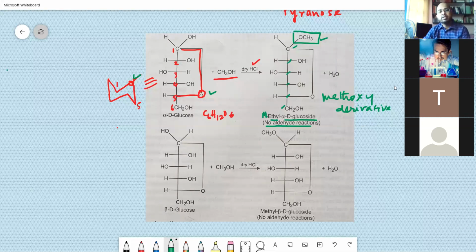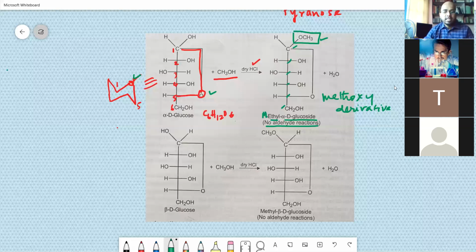The important point that you have to write is there is no aldehydic reaction. What should happen if there is an aldehyde? If there was an aldehyde, it should suggest oxime formation, osazone formation, Molisch test, Tollens' reagent test, and Benedict's reagent test. All these tests we are going to do most probably in the practical examination. So let us hope that we go to the lab someday in future, right?